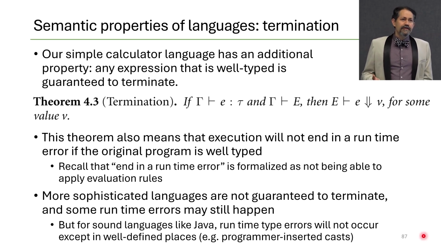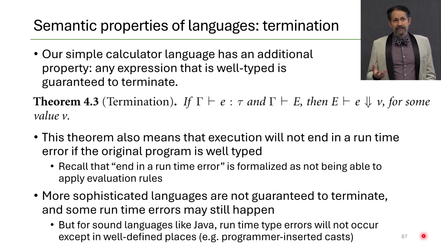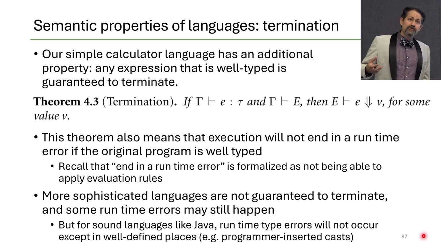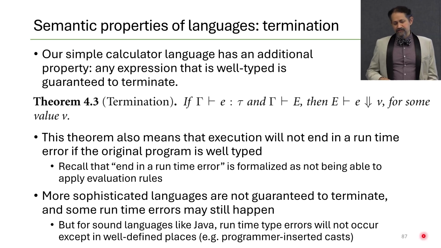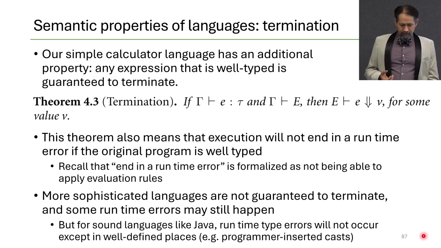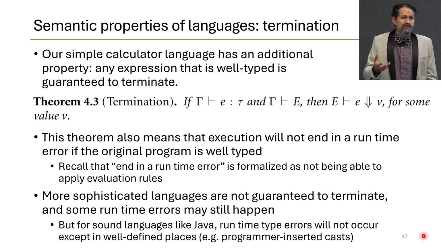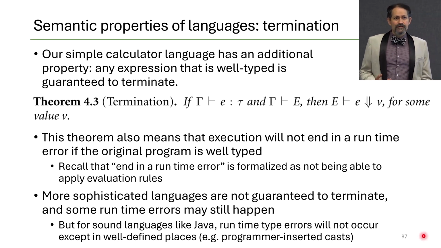So the termination statement is similar to soundness. It starts out the same way. If we have a program or an expression that type checks at some type tau, and it type checks in some environment gamma, and we have some concrete execution environment E that matches that gamma, basically all the variables in E have values of the types that they're given in gamma, then we will be able to evaluate e down to some value v. So what the theorem means is that the execution will not end in a runtime error if the original program is well typed. Remember that ending in a runtime error is formalized in our system as not being able to apply the evaluation rules.